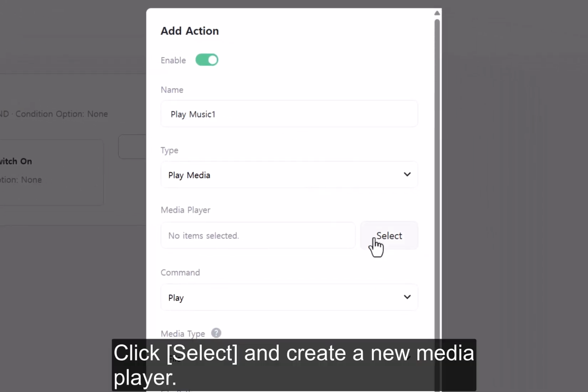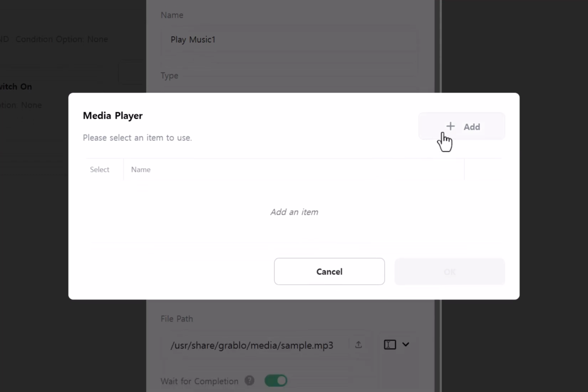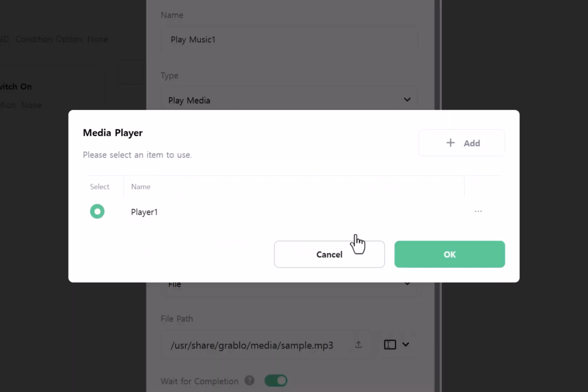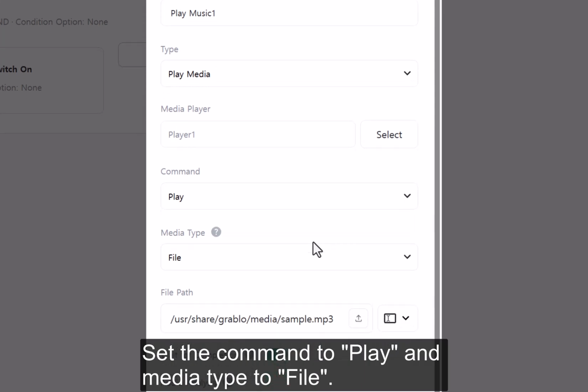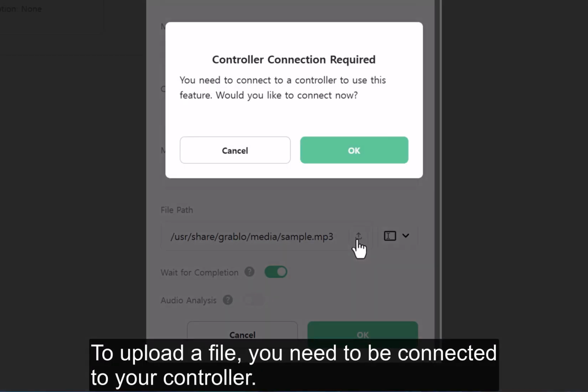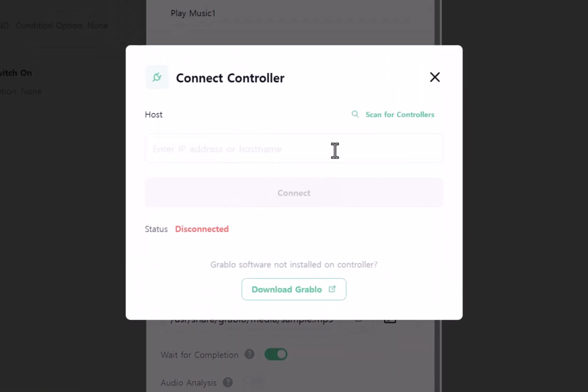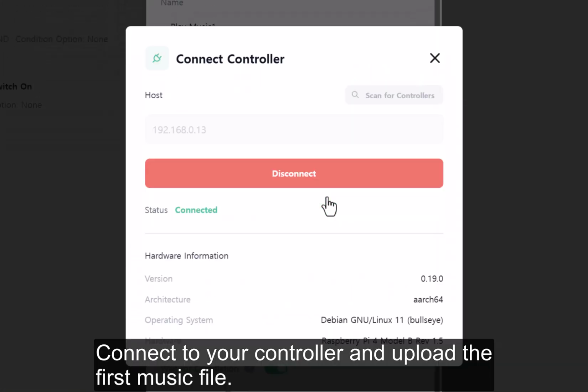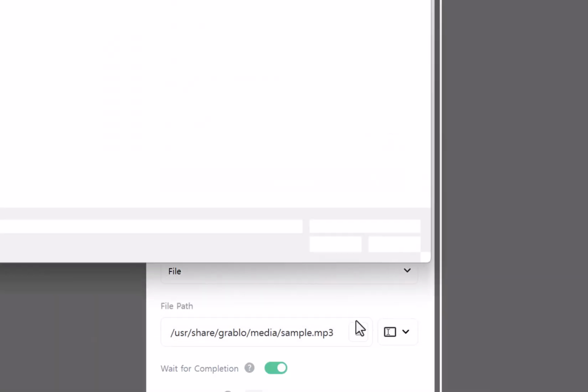Click Select and create a new media player. Set the command to play and media type to file. To upload a file, you need to be connected to your controller. Connect to your controller and upload the first music file.